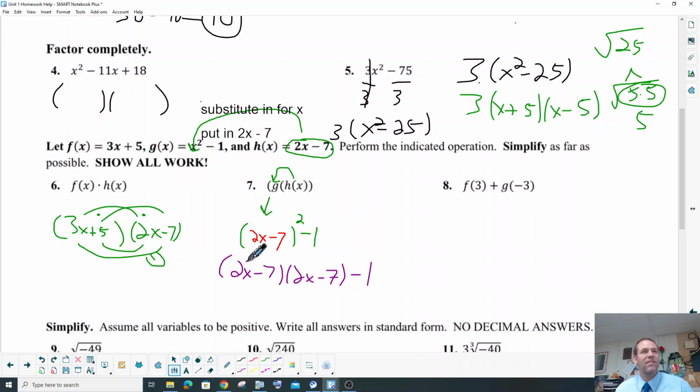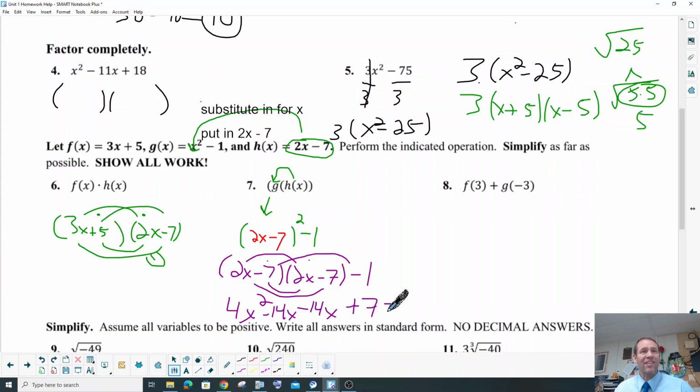Pause me. Okay, so 2x times 2x is 4x squared. Good. Negative 7 times negative 1. Did you try it on your own? Did you get a positive 7? Good. And then that's the eyes. Don't forget the nose and the mouth. So negative 7 times 2x is what? Negative 7 times 2, negative 14x. And then we also have another negative 7 times 2x, which is another negative 14x.